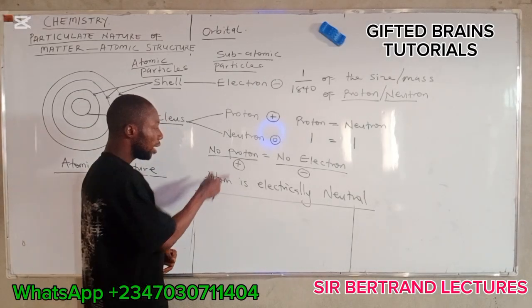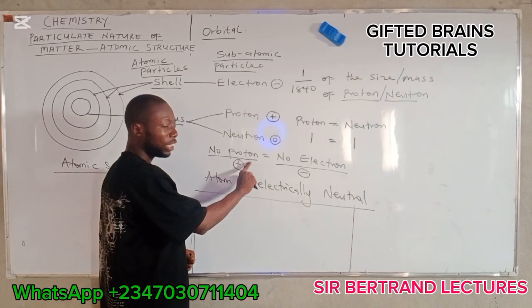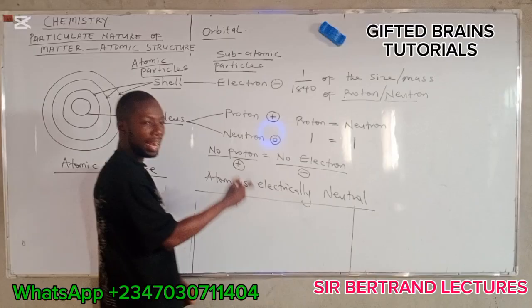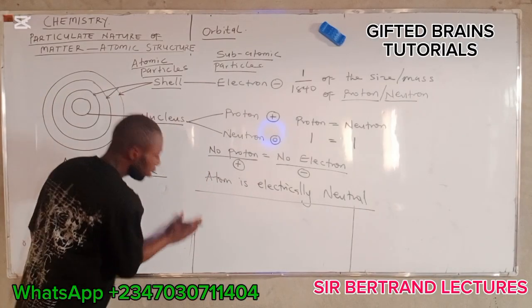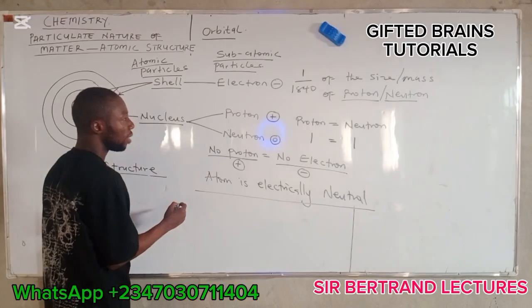Why? Because the number of protons is equal to the number of electrons. Do you understand? Now, that's what we call the atomic number.